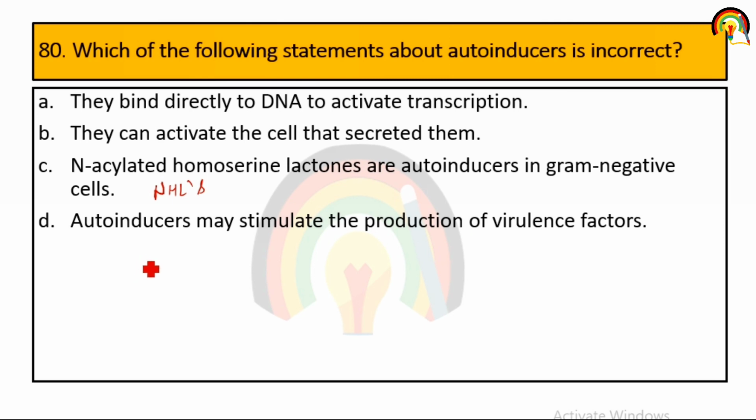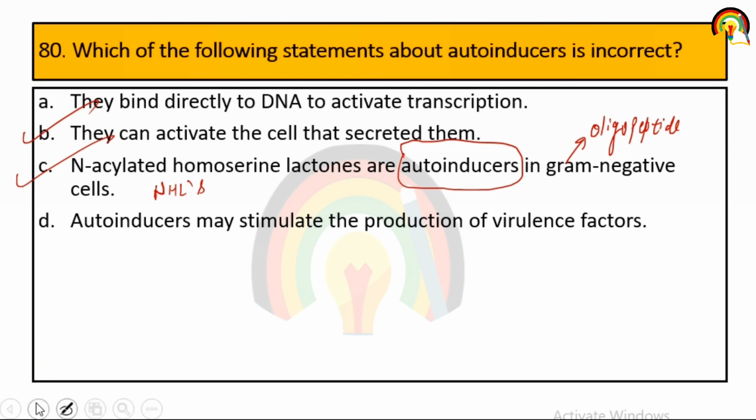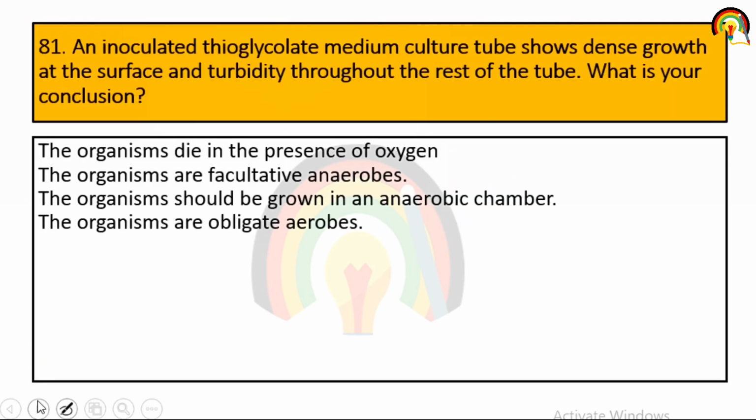So what they are asking is, which of the following statements about autoinducer is incorrect? This is the correct statement, that N-acyl homoserine lactones are autoinducers in case of gram-negative bacteria. They can activate the cell that secreted them. This is also correct. And in case of gram-positive, if I tell you, it is oligopeptide. They can bind directly to DNA to activate the transcription. That is the incorrect statement.